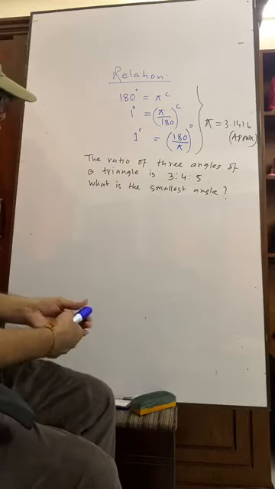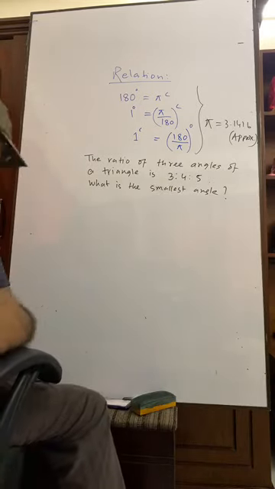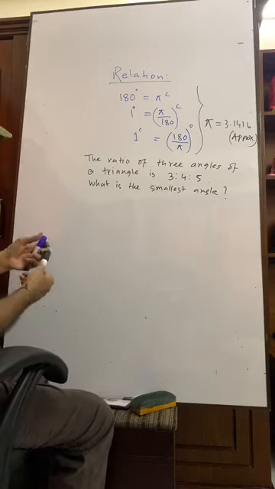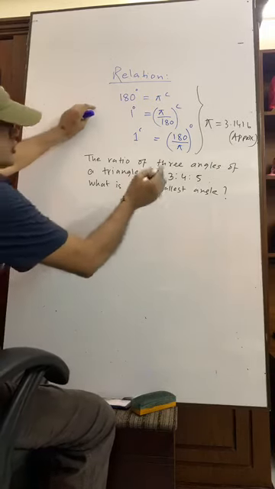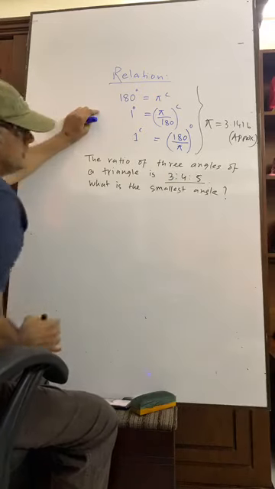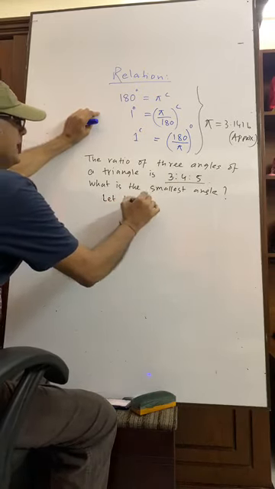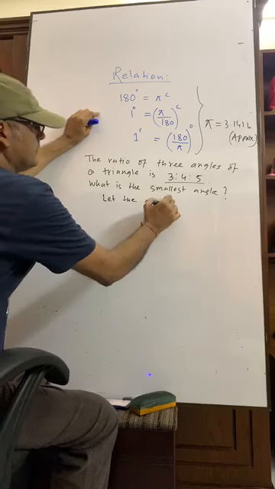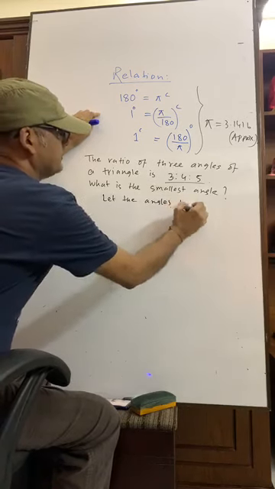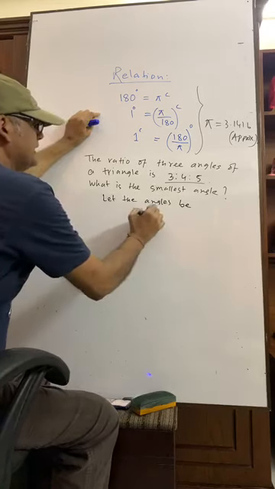So what is to do, write down. What should be the angles? Let the angles be 3x degree.